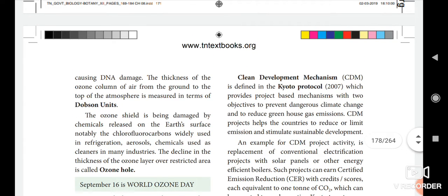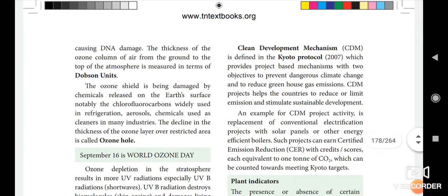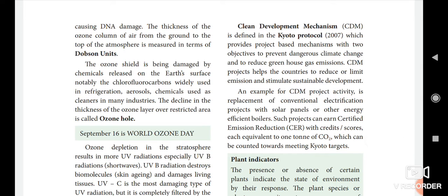Clean development mechanism, that is called the CDM, underline that, CDM means clean development mechanism, is defined in the Kyoto Protocol in the year 2007, which provides a project-based mechanism with two objectives. Okay, two objectives are there. First one is to prevent dangerous climate change. Then the second one is to reduce greenhouse gas emission.